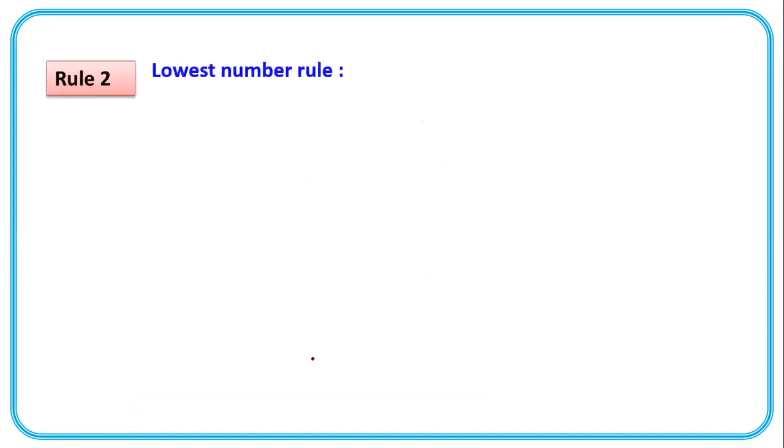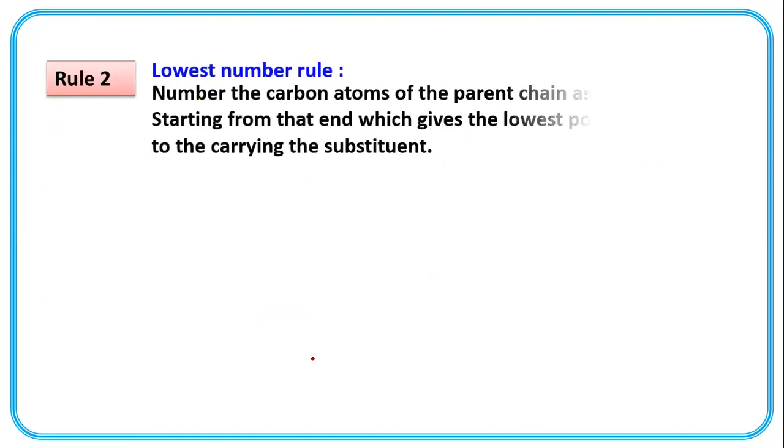Rule number 2, the lowest number rule. Number the carbon atoms of the parent chain as 1, 2, 3, 4, etc., starting from that end which gives the lowest possible number to the carbon carrying the substituent. The substituent should get the lower number, then that numbering is correct. Means numbering should be started from the terminal end.